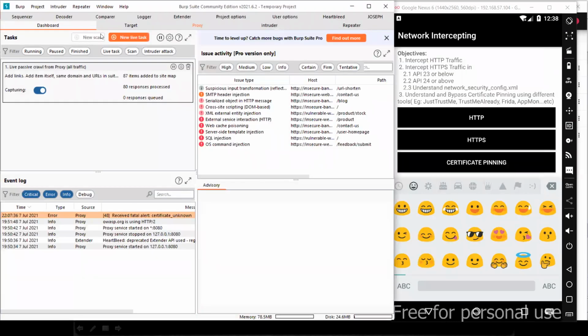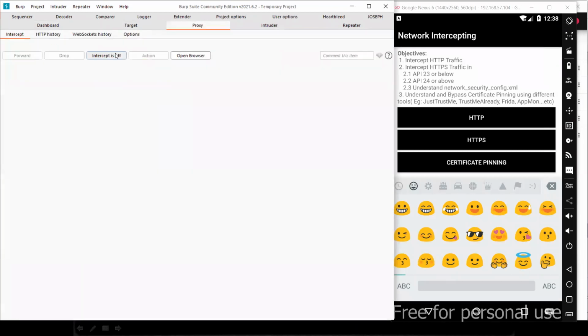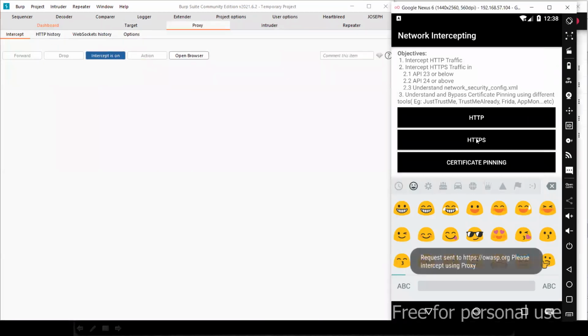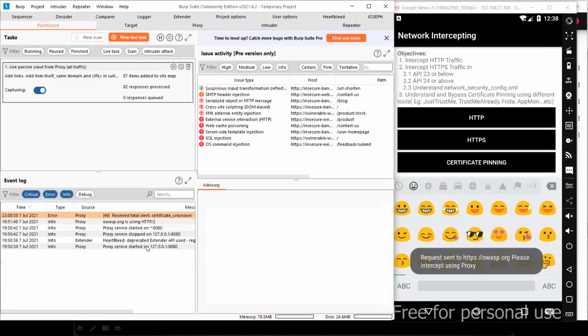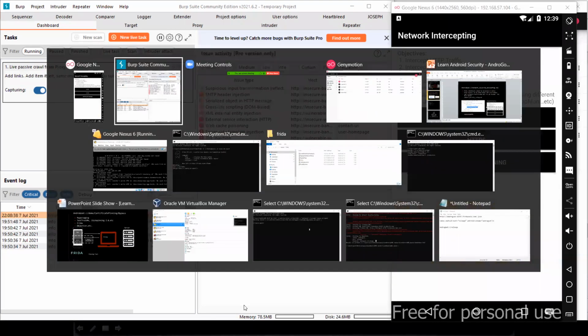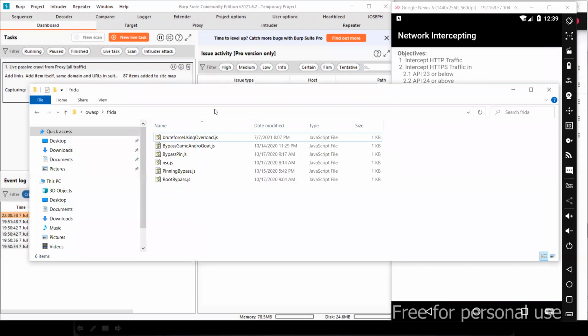So when it is not going to trust the proxy certificates, I will not be able to intercept the traffic. That is the reason when I click on the HTTPS button, I am unable to capture the traffic. Here you can see we are getting some error message. Again, this is also a good security control in terms of protecting the application. But again, this is not allowing us to capture the traffic, so we could miss some of the server side vulnerabilities, right? In order to bypass that security config file, we can do that with the help of Frida. Let me quickly show you how to bypass that.